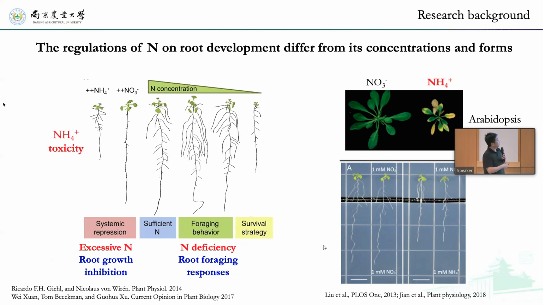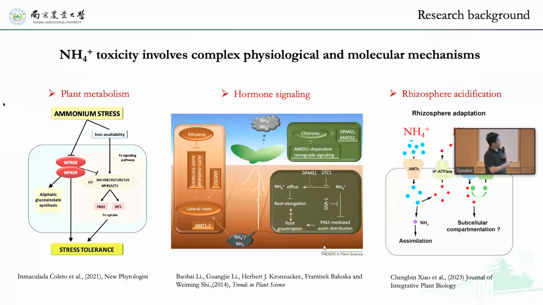Especially for ammonium, which we call ammonium toxicity. Here you can see that compared to nitrate, ammonium can reduce plant growth on both shoot and root. The mechanism has previously been associated with plant metabolism, hormone signaling, and acidification. When cells take up ammonium, they also pump out a proton, and the proton causes medium acidification.